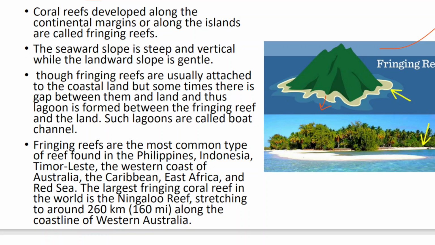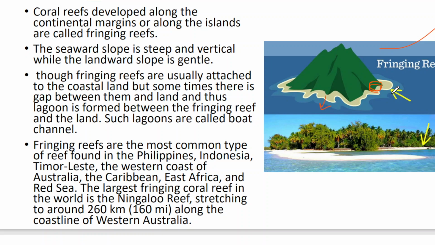Fringing reefs are usually attached to the coastal land, but sometimes there is a gap between them and the land. It can be attached to the coastal margin, but there will be some gap. In that gap, the oceanic water will be captured. When the oceanic water is captured and surrounded by some kind of land area, that is known as a lagoon.